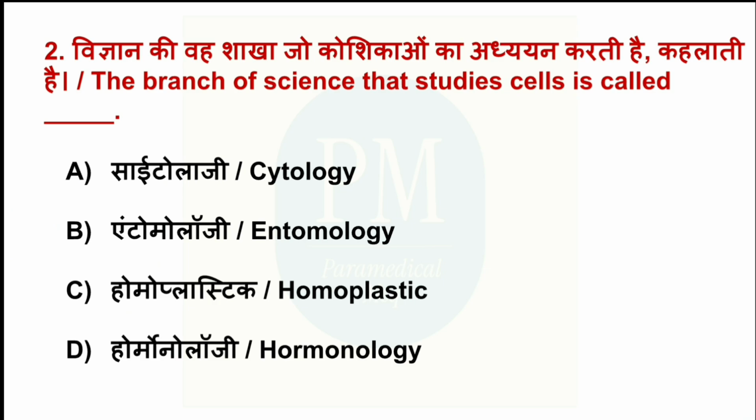The branch of science that studied cells is called dash. Option A, cytology. Option B, entomology. Option C, homoplastic. Option D, hormonology. The correct option is option A, cytology.